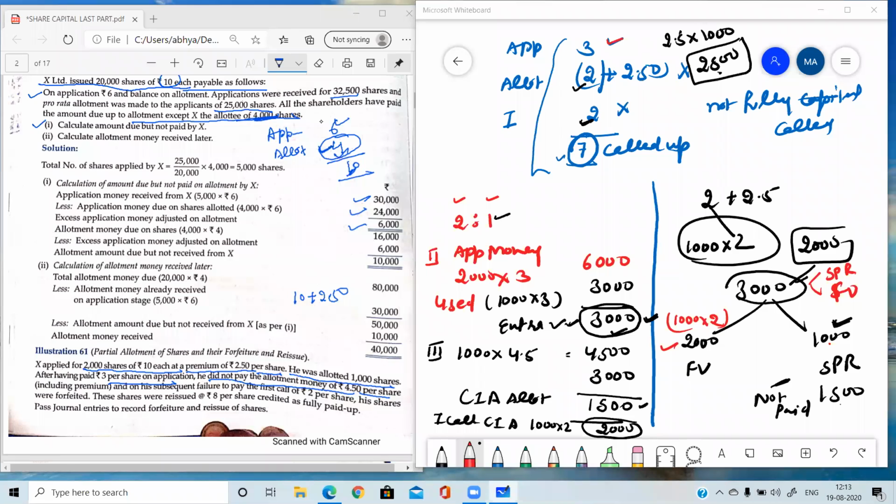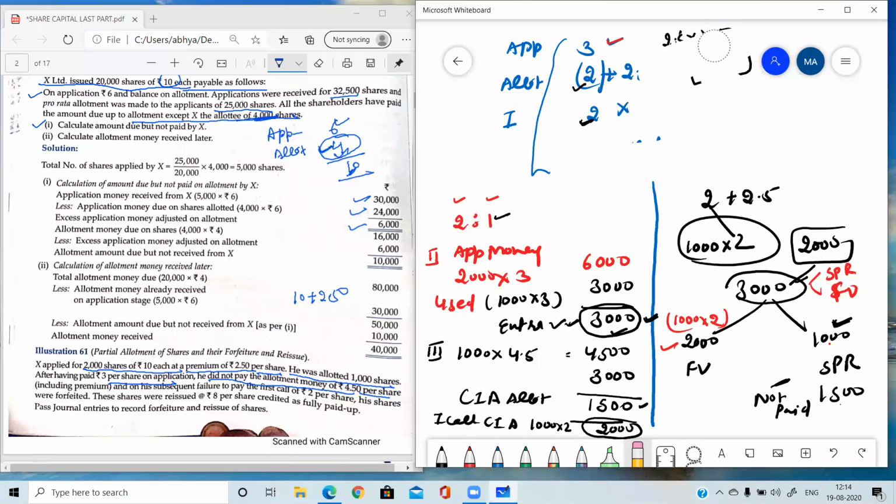1000 will be utilized towards SPR. So we need to get SPR 2500, because 2.5 into 1000, and he has paid only 1500. So now how do we pass the journal entry? I have explained to you many times how to pass the journal entry. This was the only new thing in this question, which I have explained to you. Yes, the journal entry will remain the same.